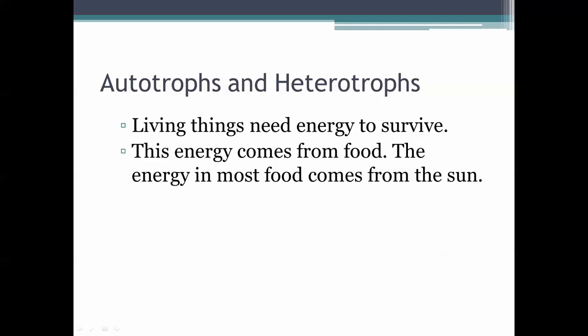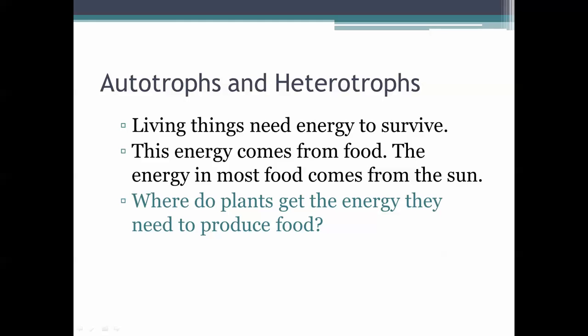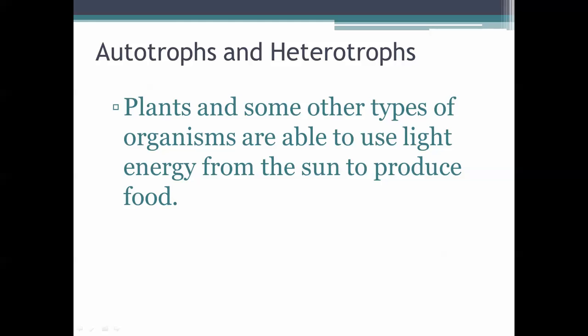And this energy comes from food, and the energy in most food comes from the sun. So we talked about, if you see this heading up here, autotrophs and heterotrophs, you all went out and we all observed each one of those types of organisms. Remember the difference between those two. If you can't remember, we'll go over them in a second. So even though heterotrophs are consuming their own food, the energy that comes from their food all comes from the sun. And so then where do plants get the energy they need to produce food?